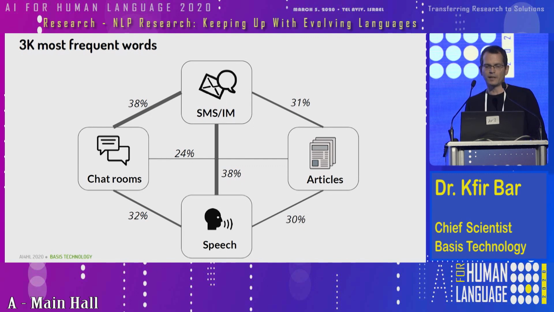Now, if you think about this, frequent words are usually affiliated with functional words. Those are not content words, so less related to content.